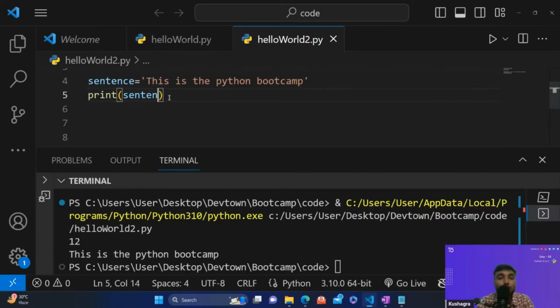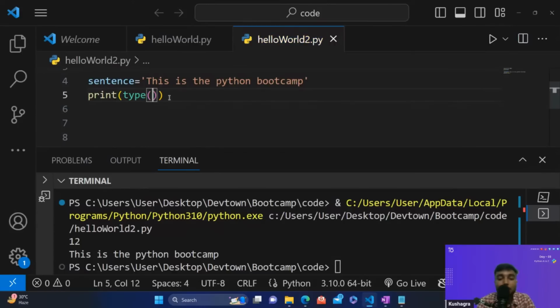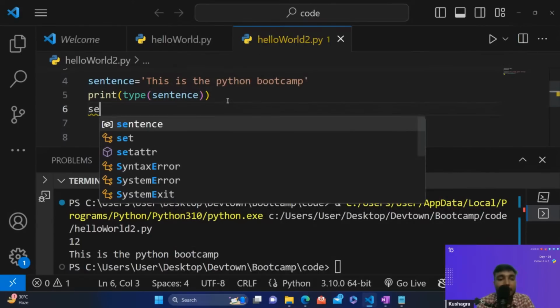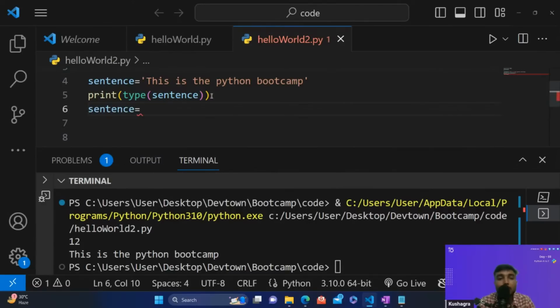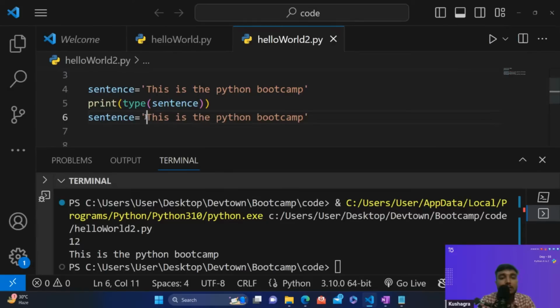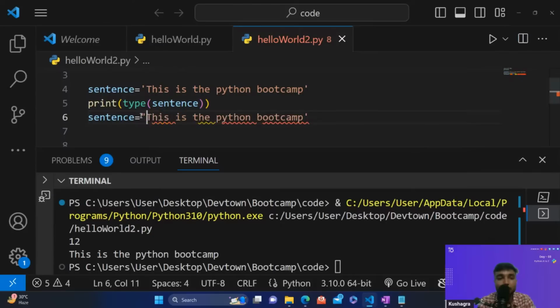Let me just show you as a proof as well. Let's say I'm writing type of sentence like this, and after that I'm saying sentence equal to, and adding this into double quotes. Instead of using single quotes, I'm adding it into double quotes.